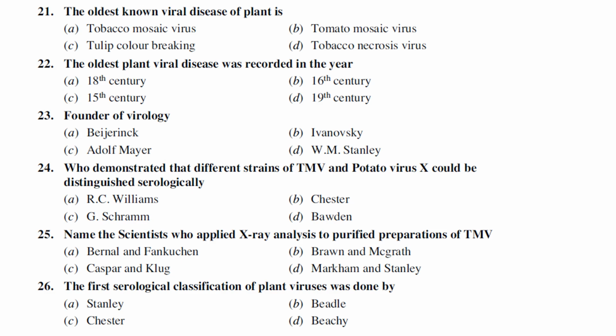The oldest known plant viral diseases. The oldest known plant viral disease is tulip color breaking. That was first reported probably in the 16th century. Even though it's a viral disease, the economy of the crop actually goes high because of tulip color variations, or petal changes to different colors. So it actually gives more price than expected. So tulip color breaking was actually reported around the 16th century. The next one: the oldest plant viral disease was recorded in the 16th century, as I told you.